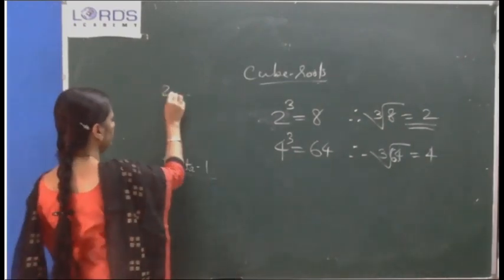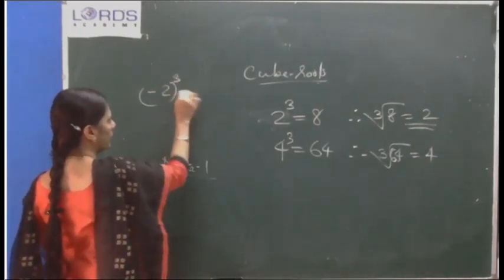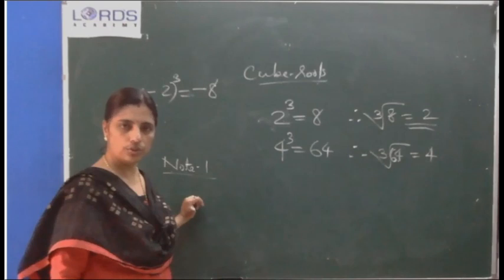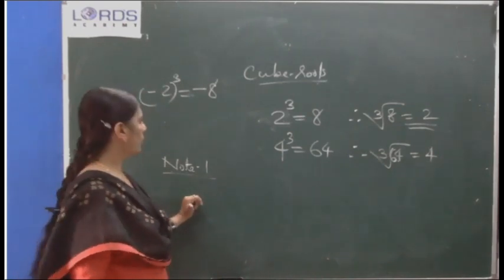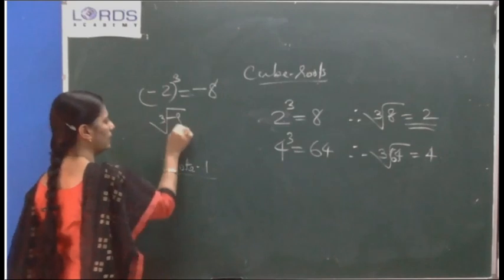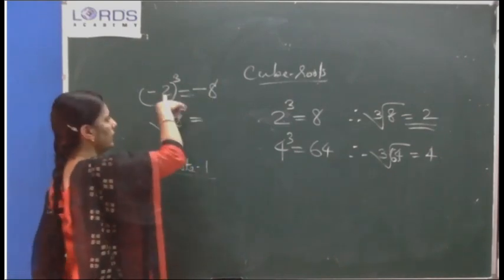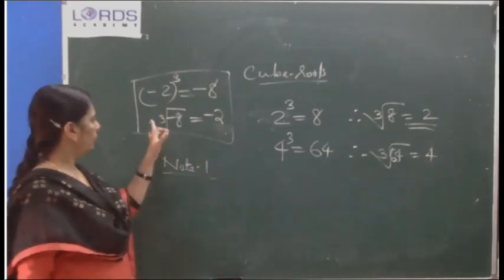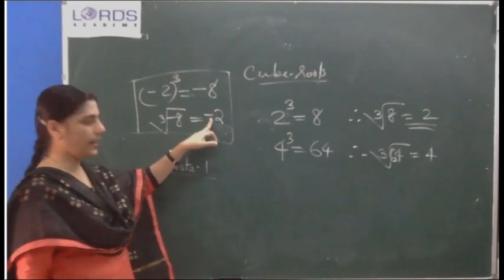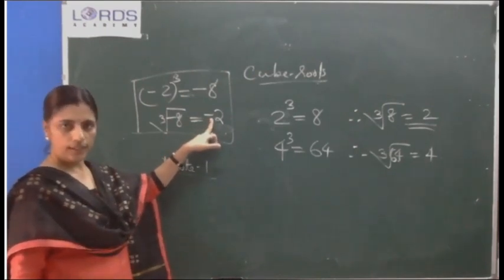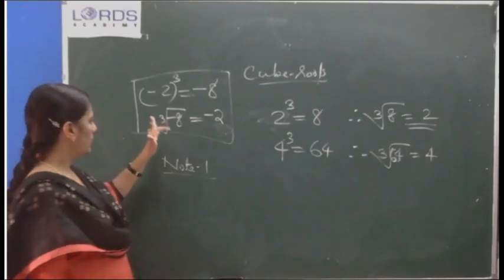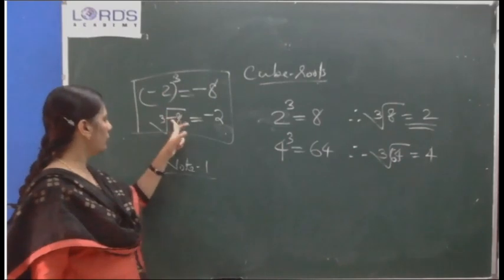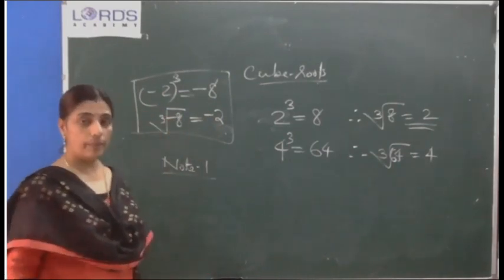See, what is negative 2 whole cube? What is negative 2 whole cube? Negative 8, no? Negative 2 into negative 2 into negative 2, negative 8. Okay, so what is cube root of negative 8? What is cube root of this negative 8? Negative 2. Is it clear? So, cube root of a negative number is always negative. Clear? Any example you take, the same will happen. Why this negative happens? Because of this negative. So cube root of this negative, our original number should be a negative number.